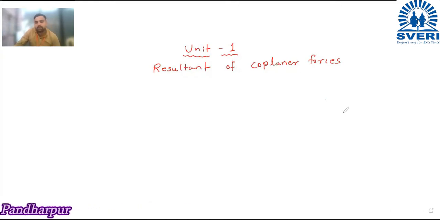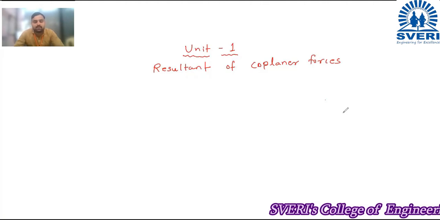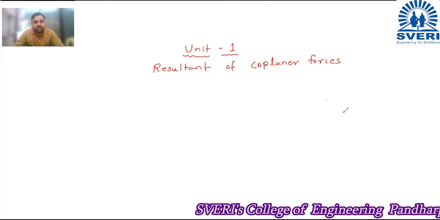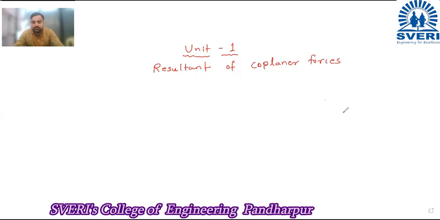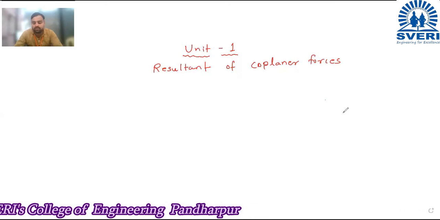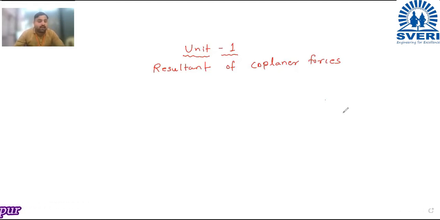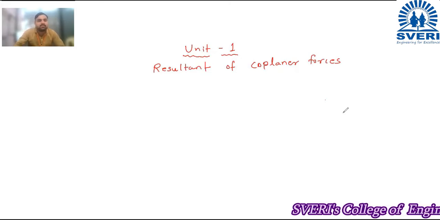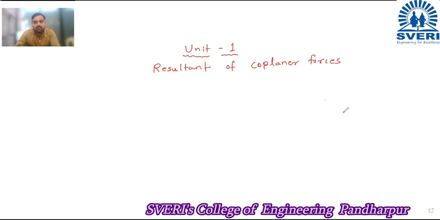Okay, so unit number 1, resultant of coplanar forces. In this unit our syllabus is basic units, that is SI units, then rigid body, particle, scalar quantity, vector quantity, law of transmissibility of force, moment of a force, couple, moment of couple, resultant, parallelogram law of forces, triangle law of forces, polygon law of forces, and Varignon's theorem. All these things we are going to learn in this chapter. We will start with our basics.